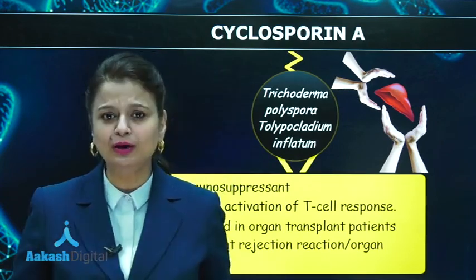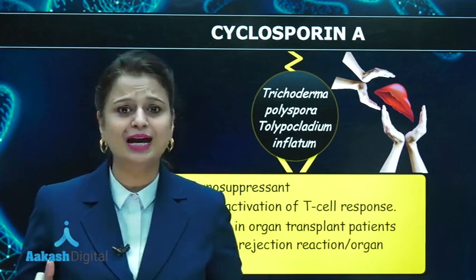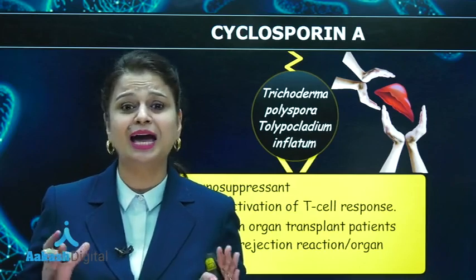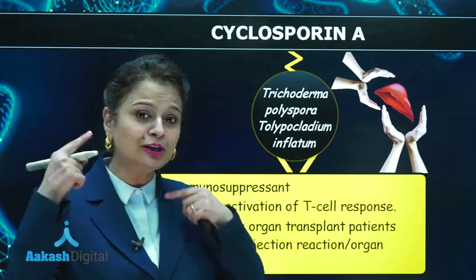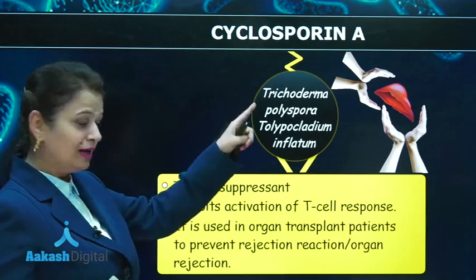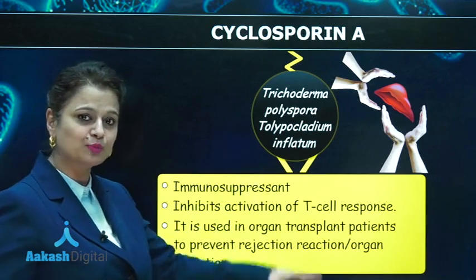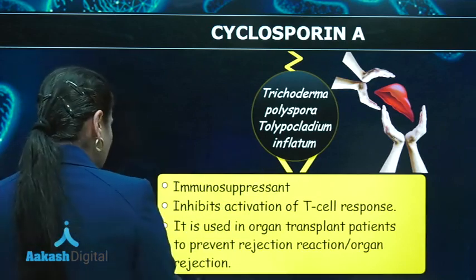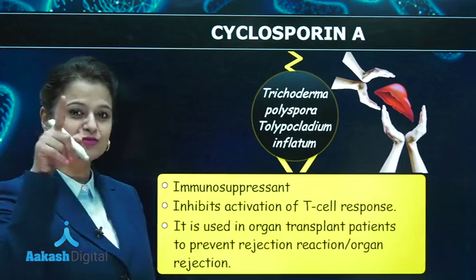Now, in our body, there are two types of lymphocytes, that is B lymphocytes and T lymphocytes, which are actively involved in immune responses. And you have to keep this in mind that cyclosporin A is going to inhibit activation of the T cell response. Yes, cyclosporin A has a triple role.